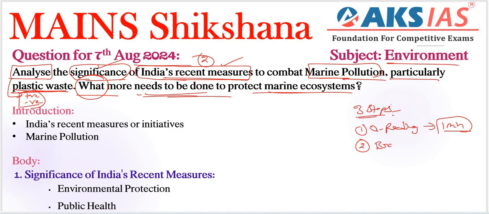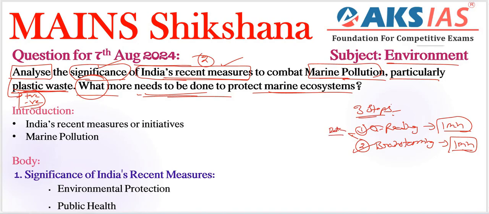The next step is brainstorming. Here we need to spend at least 1 minute, same as question reading, to recall important aspects regarding our topic. What are the important aspects? We have a marine pollution issue not only in India, but in the entire world. So for that we have some recent data.